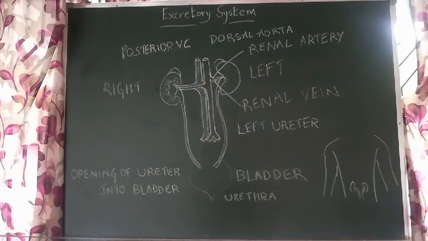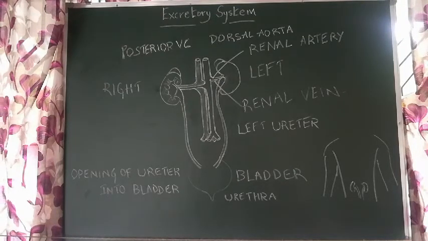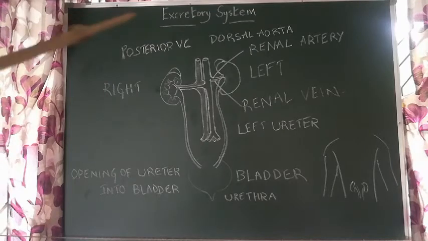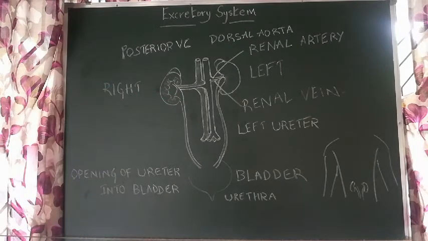Now I have told you the main organ in our excretory system is kidneys, right? We have a pair of kidneys. Pair means two kidneys. Now what is the shape of kidney? It is bean shaped. Okay, see the shape, it is bean shaped. And what is the color? Color is reddish brown.